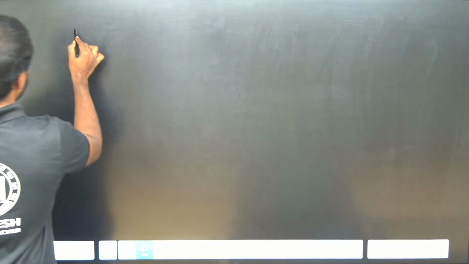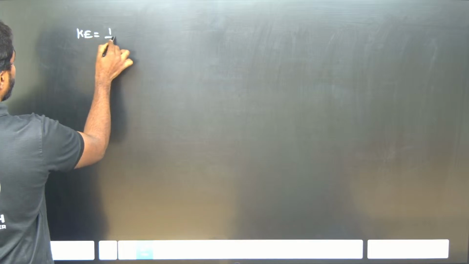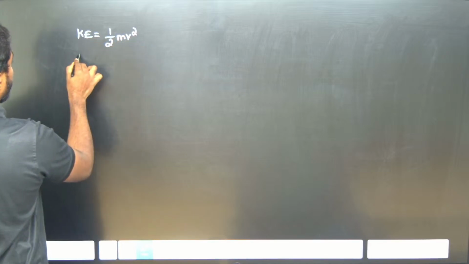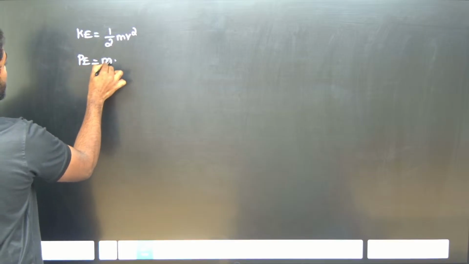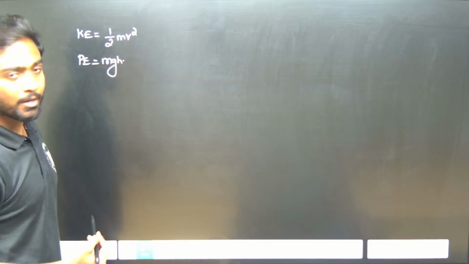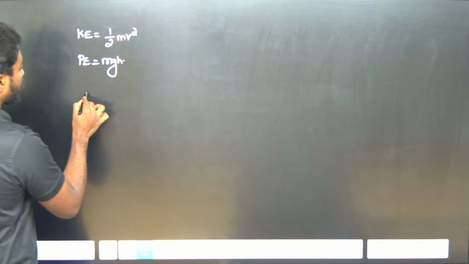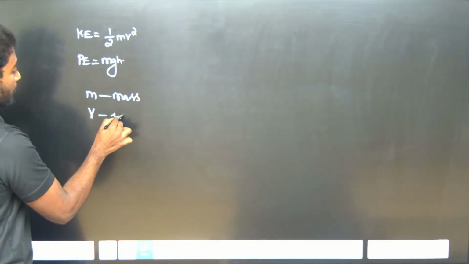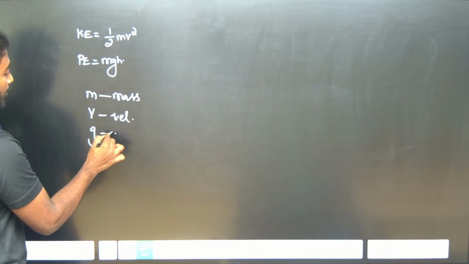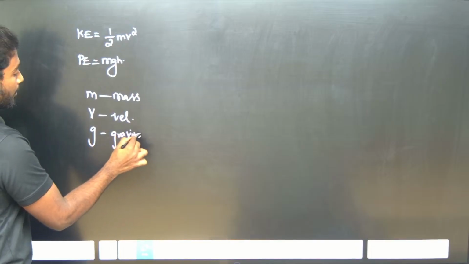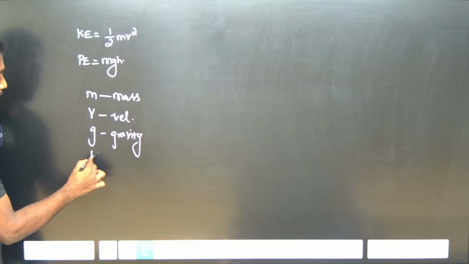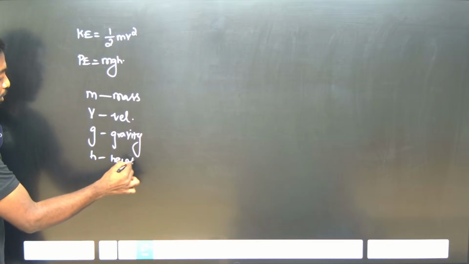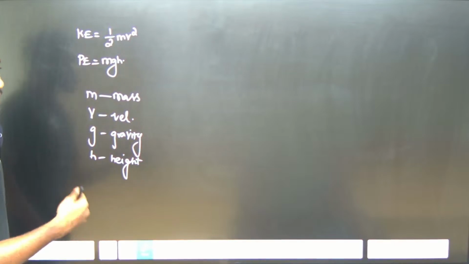The kinetic energy formula is half mv square and the potential energy formula is mgh. Here m is mass, v is velocity, g is acceleration due to gravity, and h is the height to which the object has been taken from the surface.